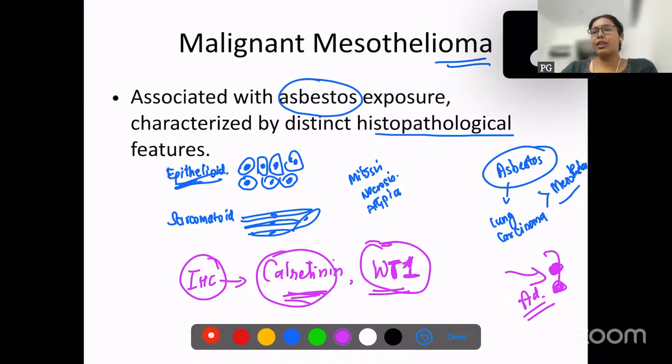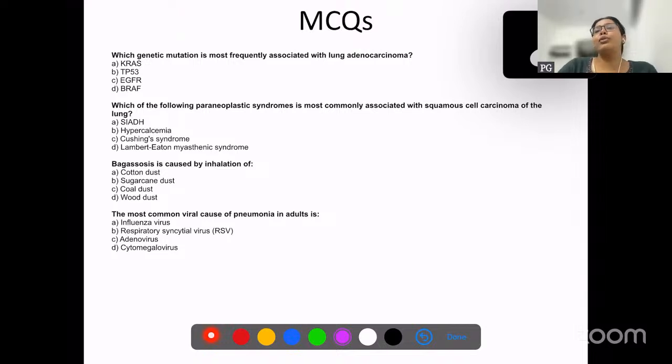Okay. Now let's just try to solve a few MCQs regarding this topic. We have discussed all these questions, but let's try to solve a few MCQs. Which genetic mutation is most frequently associated with lung adenocarcinoma? This is a very easy question. I've told you all these, even though KRAS is associated with lung adenocarcinoma, TP53 is associated with squamous and small cell, right? EGFR is also associated with lung adenocarcinoma. BRAF is also associated, but the most common one here is EGFR.